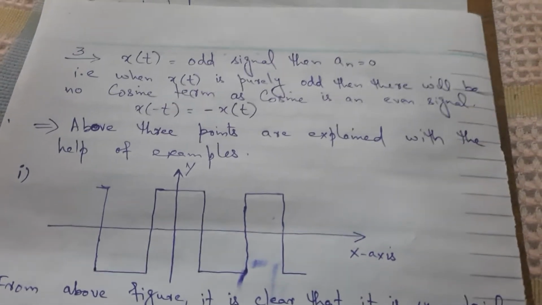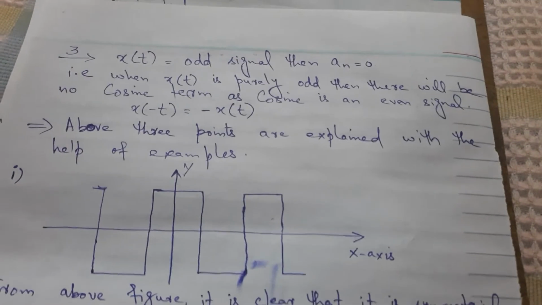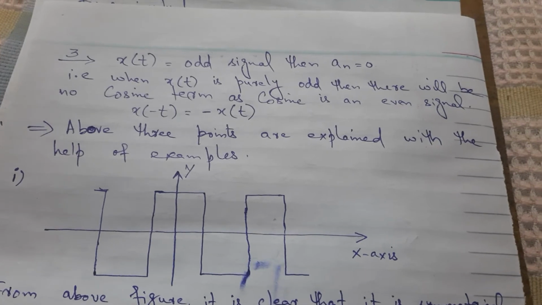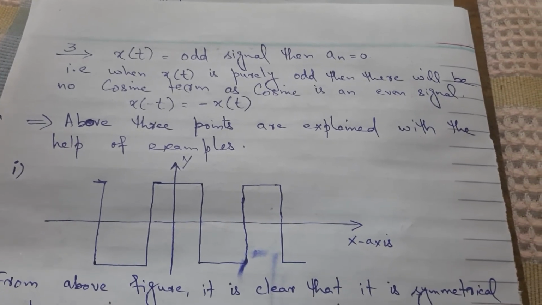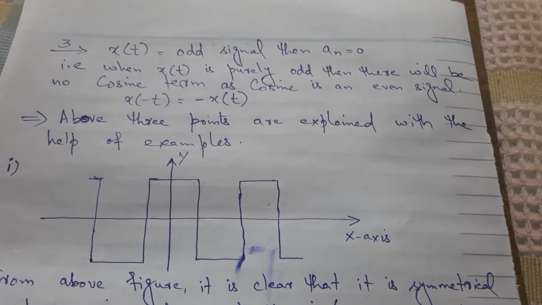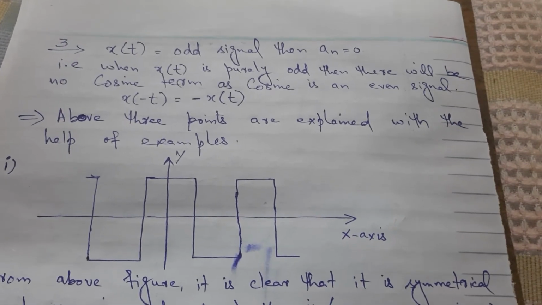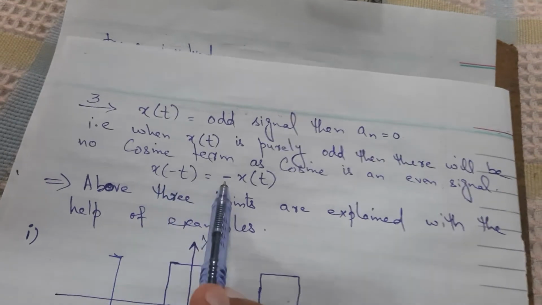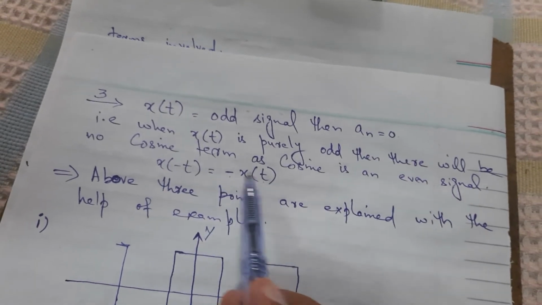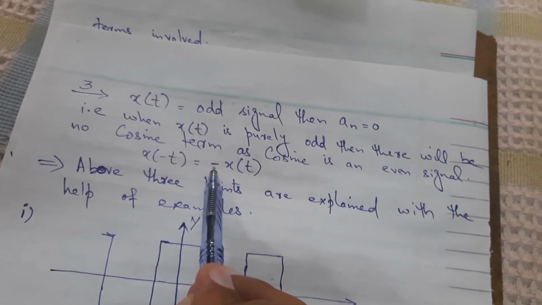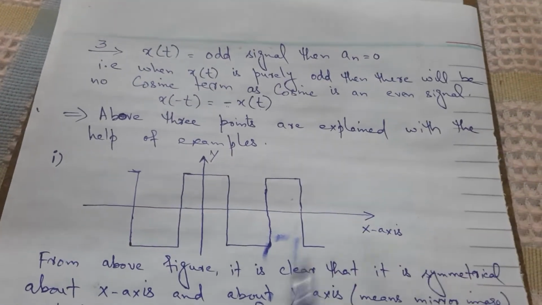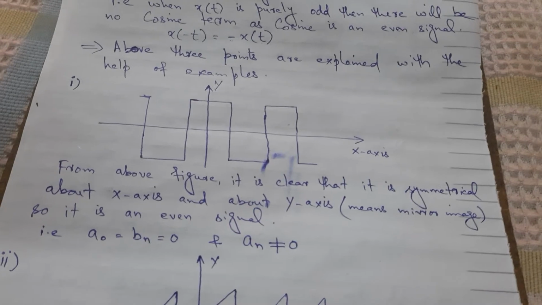The third point tells us that if x of t is an odd signal, then a n will be 0. That is, if x of t is purely odd, then there will be no cosine term, as cosine is an even signal. Odd is explained as x of minus t is equal to minus x of t. That means its mirror image comes out with a minus sign. The above three points are explained with the help of examples.